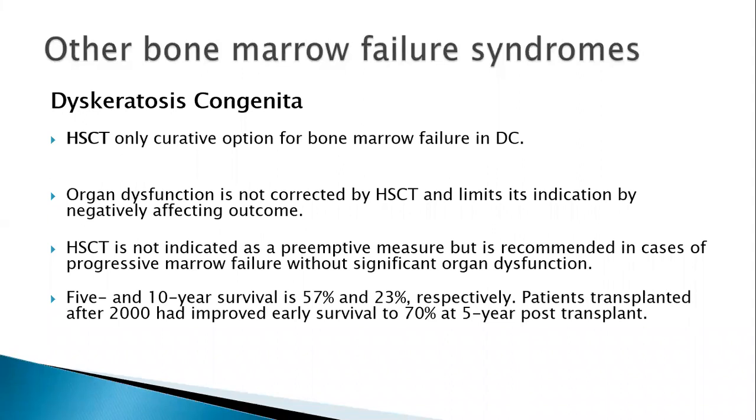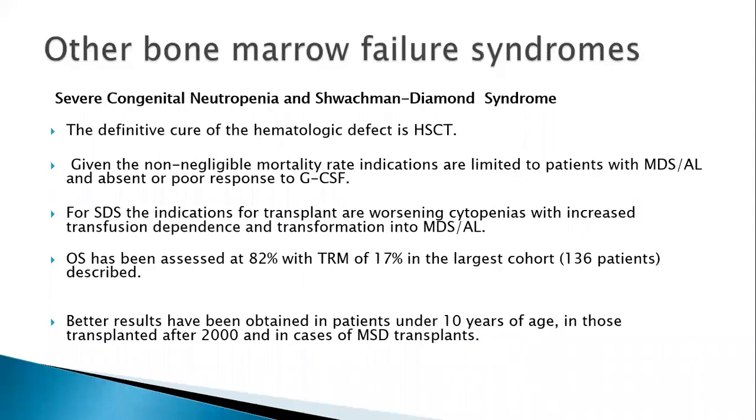And hence, because they have other organ dysfunctions, the survival is lower, 57% and 23%. But since our understanding and experience treating these syndromes has increased, now the survival has improved up to 70%. Now, the other important bone marrow failure syndromes are severe congenital neutropenia and Shwachman-Diamond syndrome.